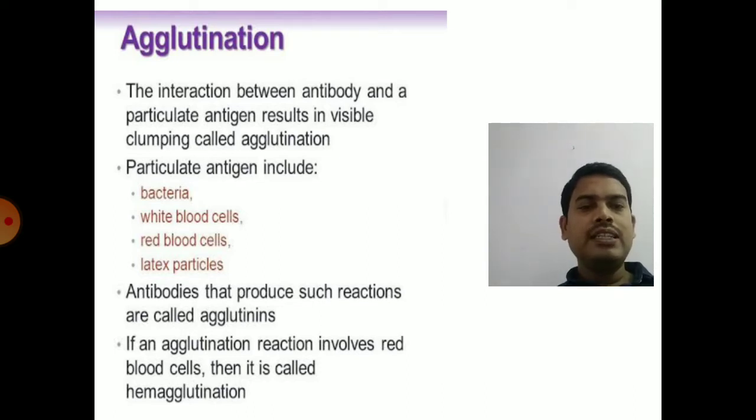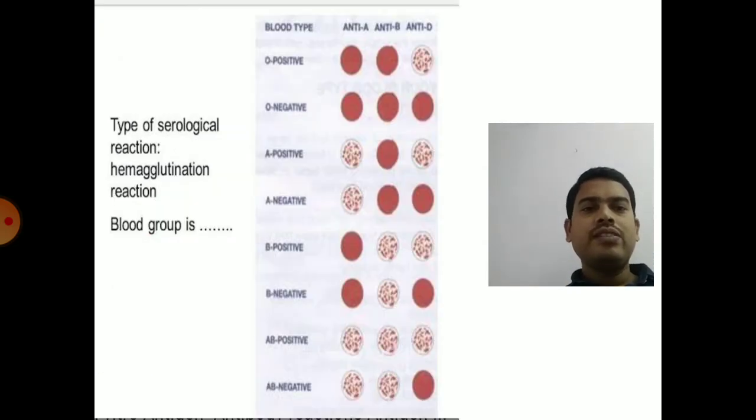So in precipitin reaction, the reaction is between antibody and soluble antigen. In agglutination, the reaction is between antibody and particulate antigen, showing a clear clumping or agglutination. So the best example is hemagglutination.